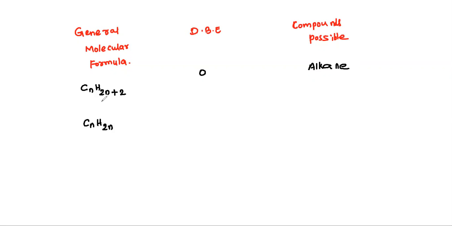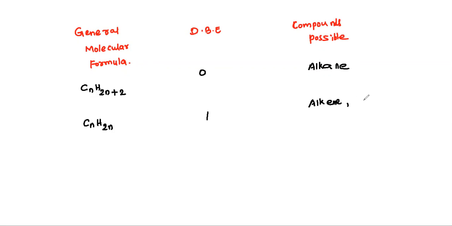CnH2n. From here to here, how much do you remove? 2 hydrogens. If you remove 2 hydrogens, that is equal to 1 double bond equivalent. Or else you can take one alkene compound and try to calculate DBE. You will get DBE equals 1 only. If DBE is 1, that means it is alkene